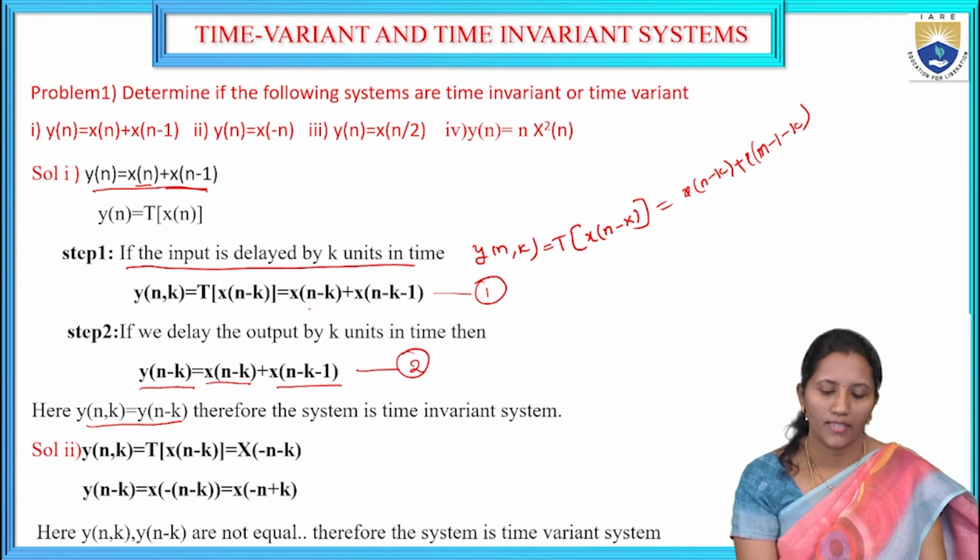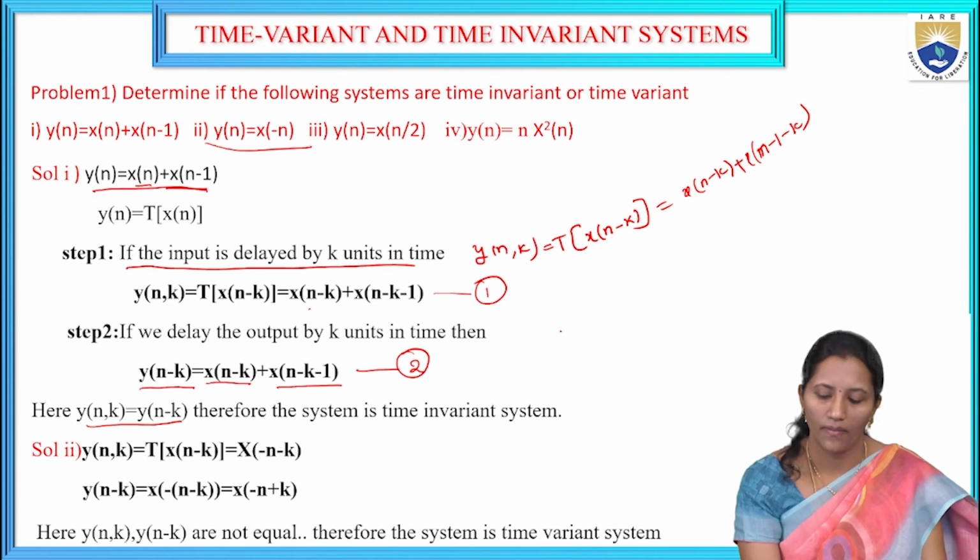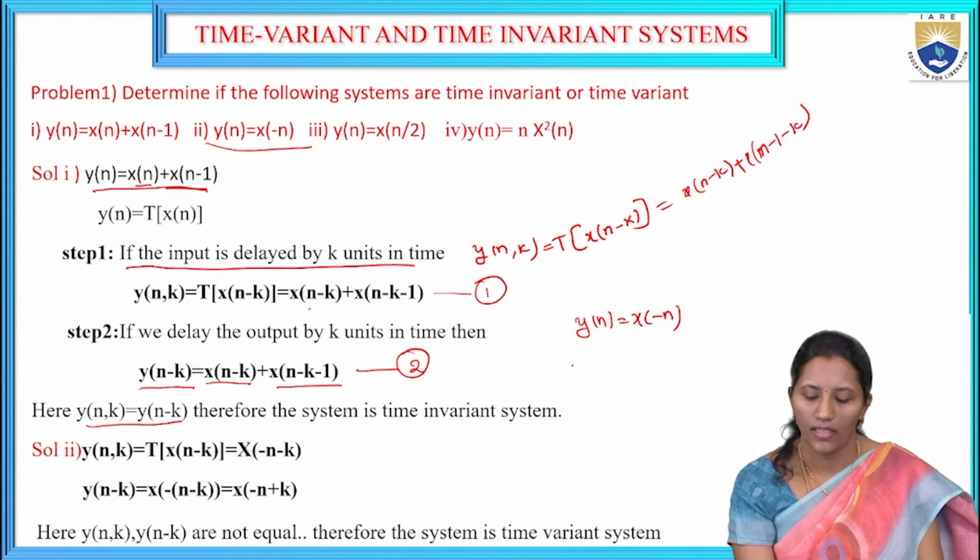Let us take another example. Y of n is equal to x of minus n. See here, I am shifting the input by k units, x of n minus k.